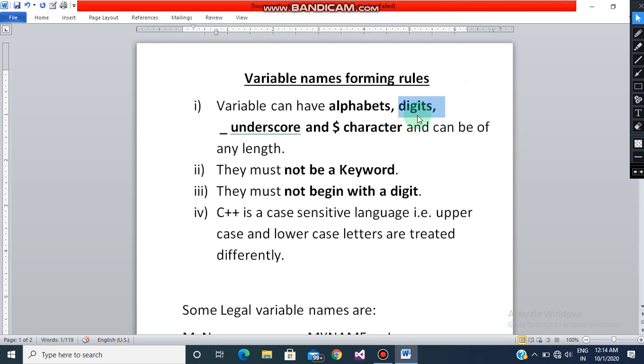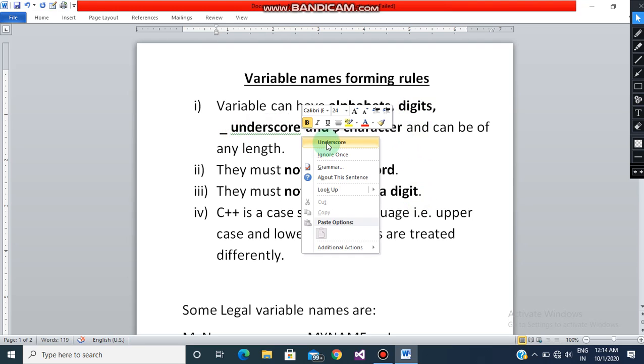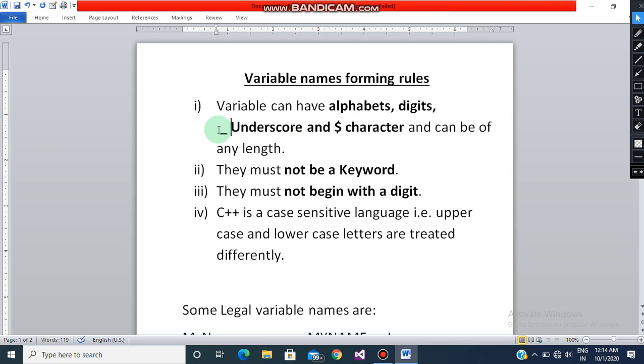In that also there is one criteria, we will discuss it afterwards. And then there is underscore, which means this sign. We can use this as well. And then there is a dollar sign, this character. We can use this character also. And your variable can be of any length. That we will also discuss when we come to the programming part.